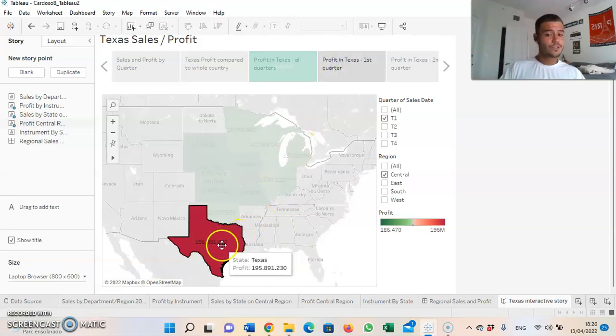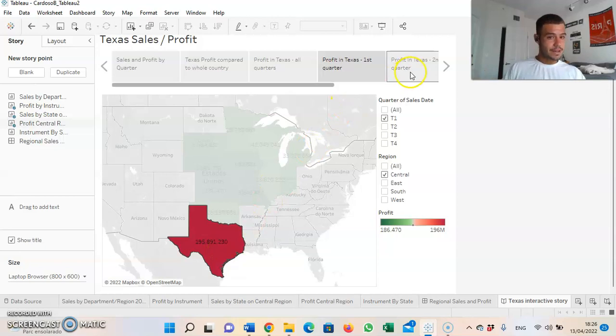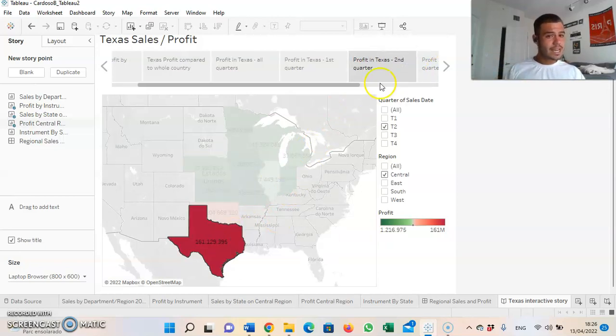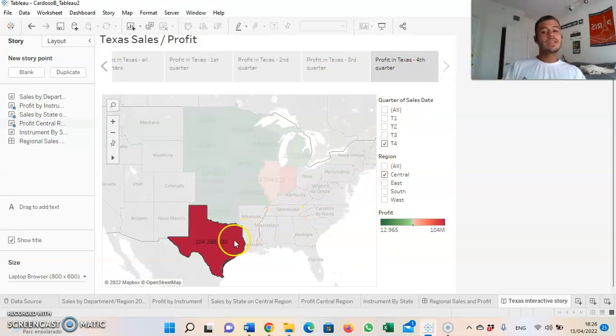How was Texas' first quarter? We have 195 million units demanded. And then we had a little bit of a decrease in the second quarter, in the third quarter another decrease, and we see a positive increase from the third to the fourth quarter.